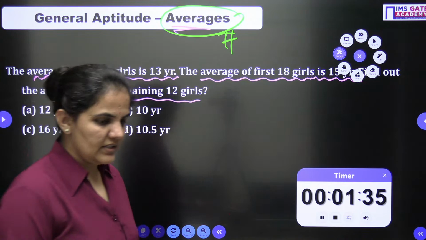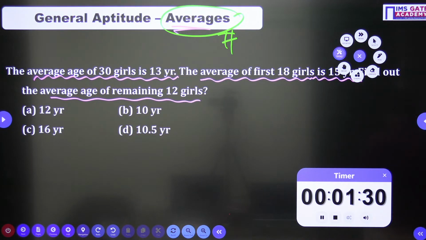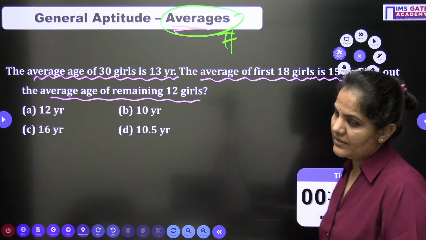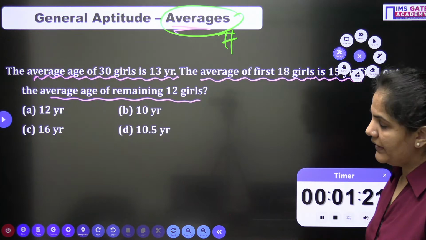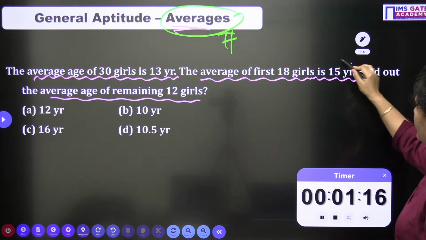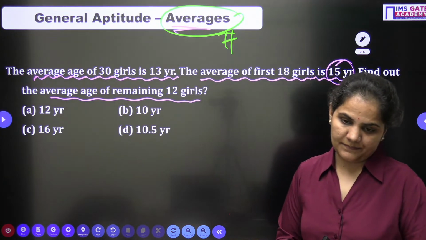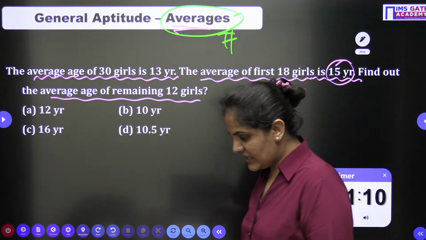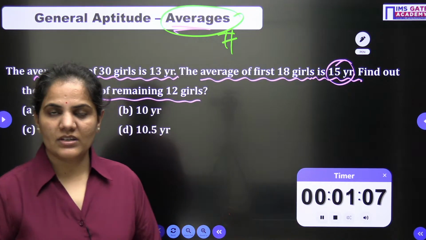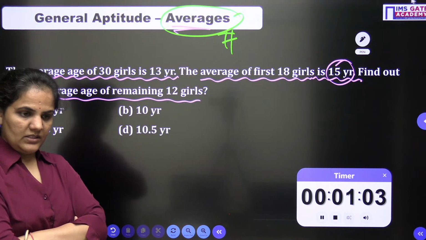Go for it, dear students. Just try this one. The average age of 30 girls is 13 years. The average of the first 18 girls is given as 15 years. So find the average of the remaining 12 girls. If you know the basics behind the average, then you can solve the question very easily. Everyone, just go for it.